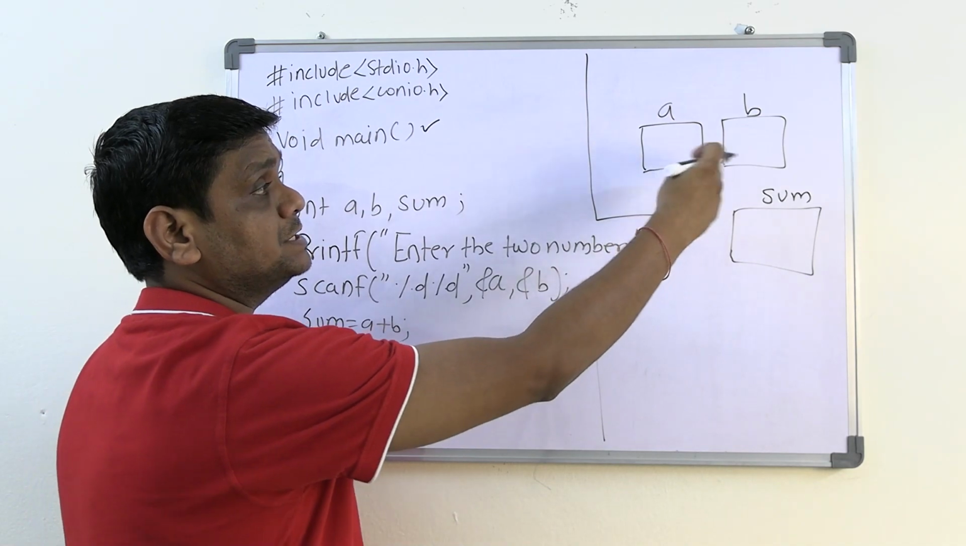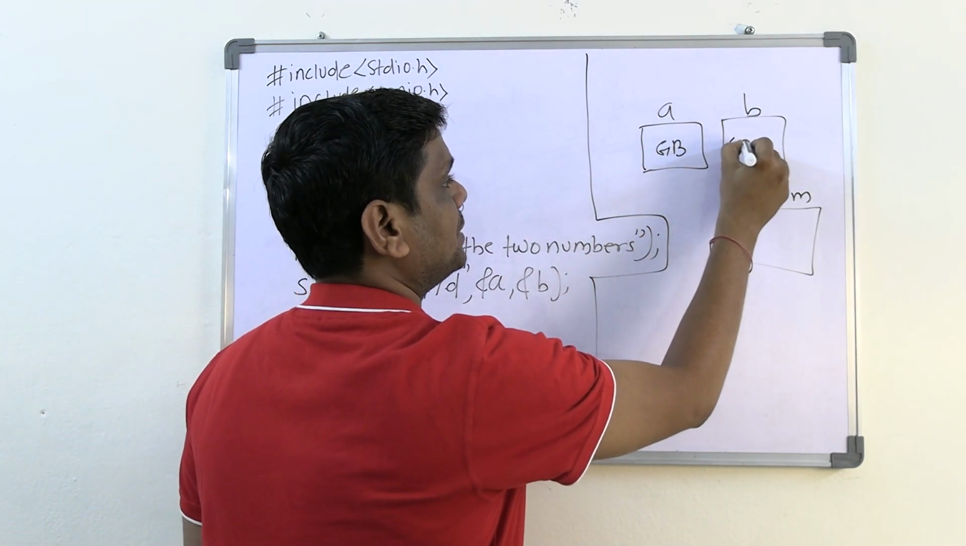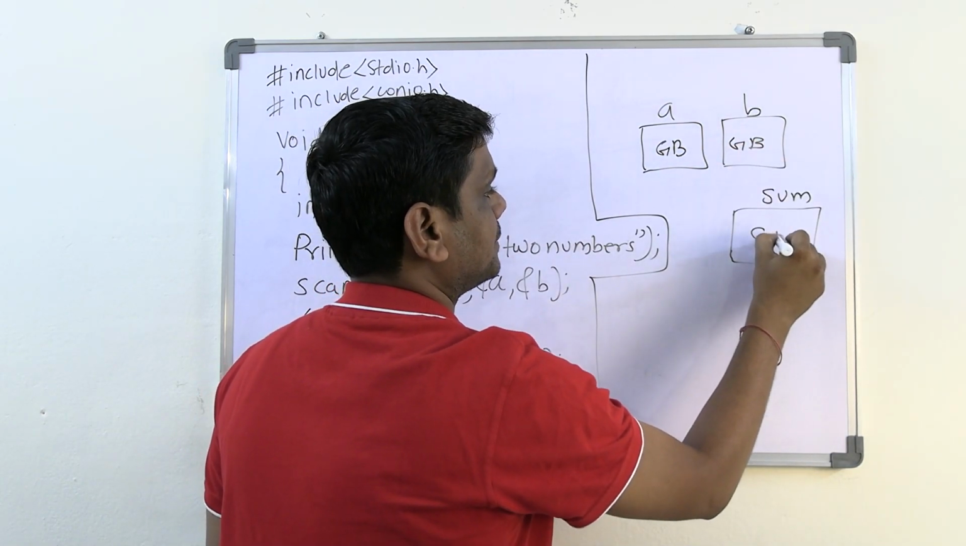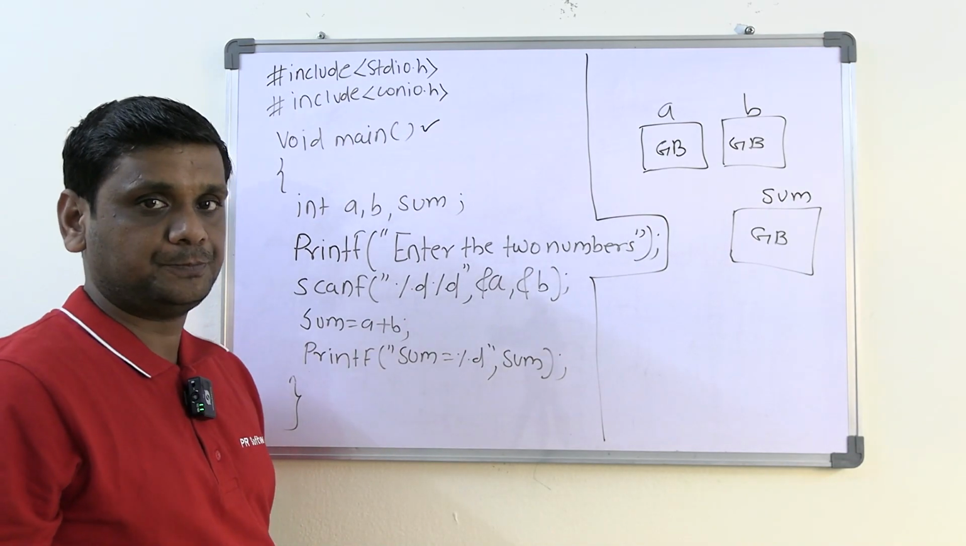Garbage. So right now what is the value, guys, here? Garbage value. I will write here GB. GB is not the value, it means garbage value. Garbage means random, anything can be there. So whenever you define any memory, immediately it will take a garbage value.